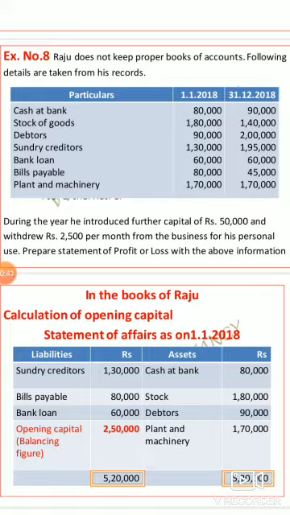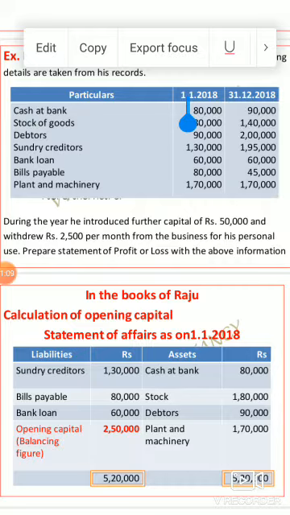Now we are going to discuss exercise sum 8. Raju does not keep proper books of accounts. The following details are given from his records. Here two pieces of information are given.